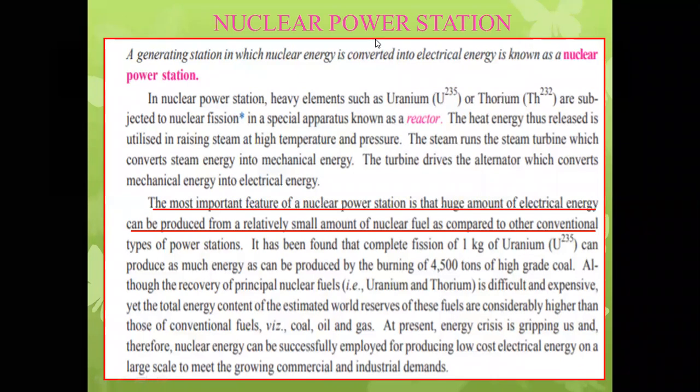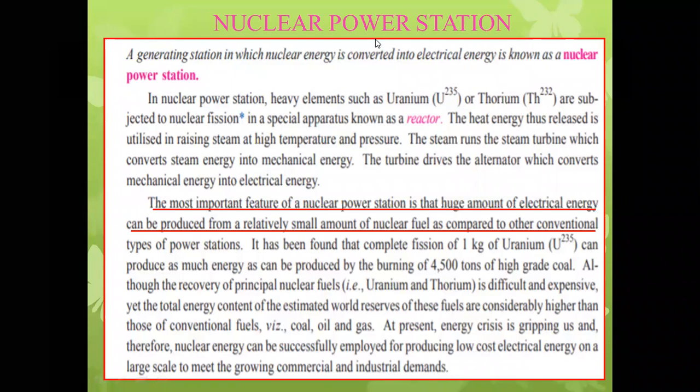As I said earlier, 1 kg of uranium 235 can produce the heat equal to that produced by burning 4,500 tons of high grade coal. Uranium 235 is a highly radioactive element, so it produces a tremendous amount of heat energy, and that heat energy is utilized for generating steam from water.